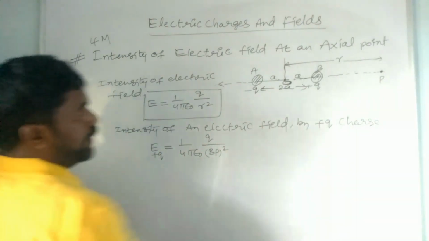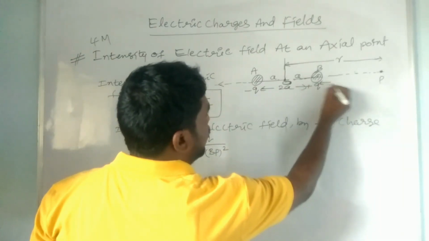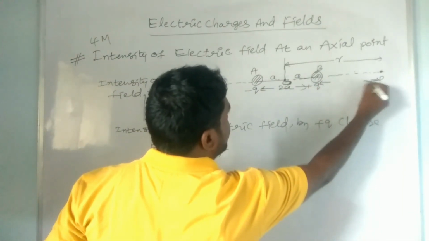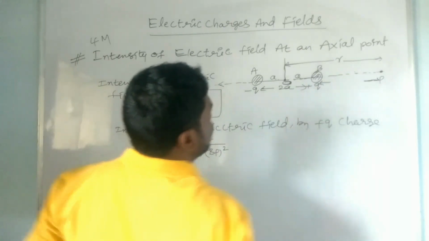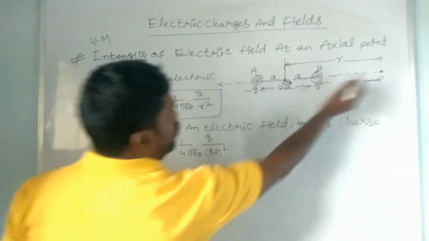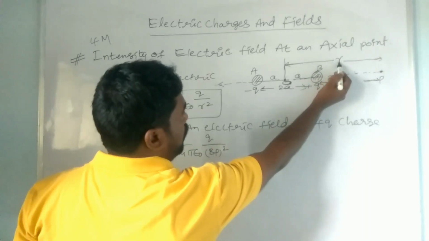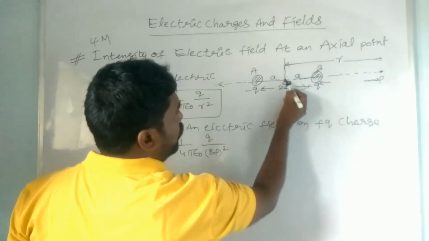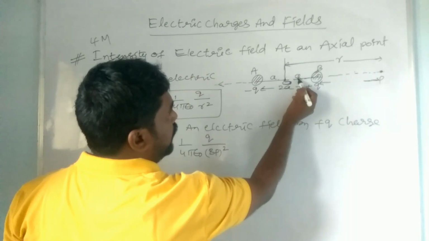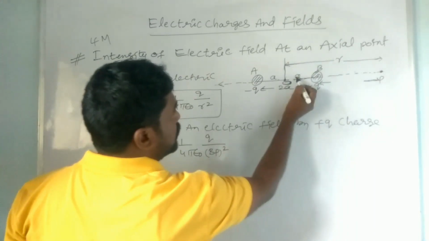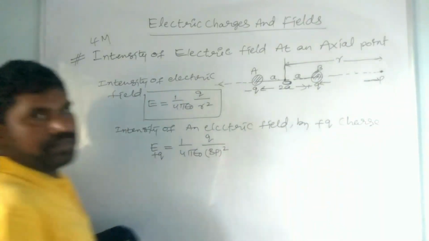Now we have to find the distance between B and P. From O to P it is r, and from O to B it is a. So r minus a should be BP.